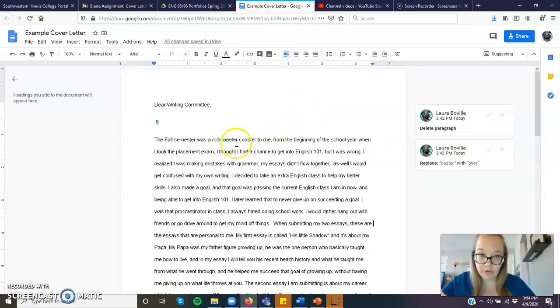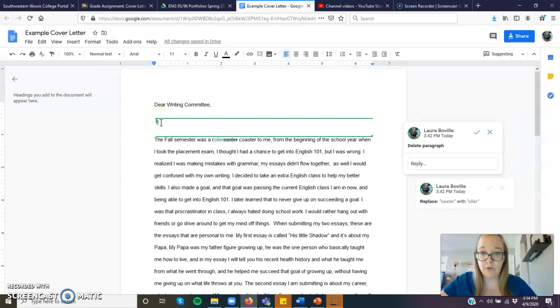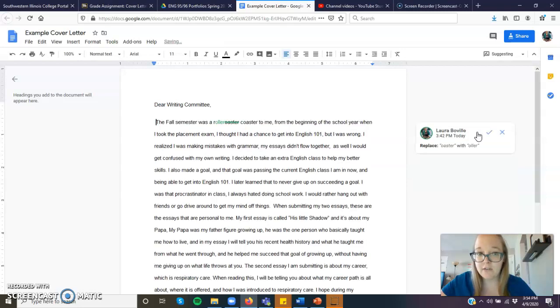And what I do is I can say, I think that there's too much space right here, okay? So I go here and I press delete, and what it does is it shows you a message from me, and it says delete paragraph here, okay? To make that change, you have to click this accept suggestion. You have to click this little check mark. So if you click that, ta-da, it made the change, okay?